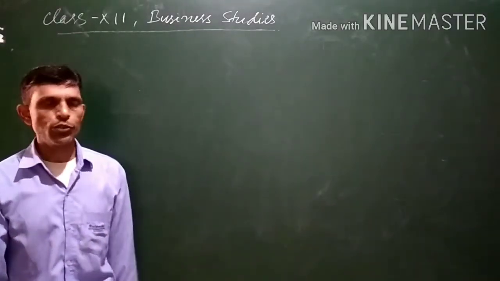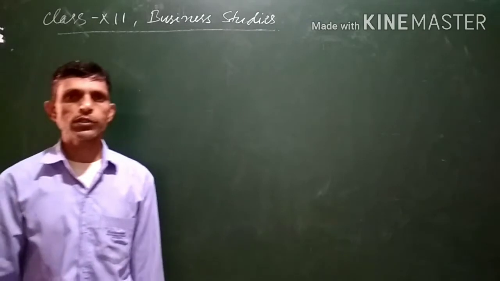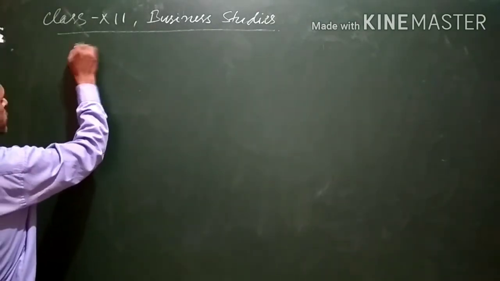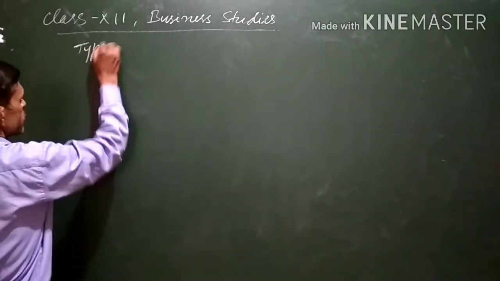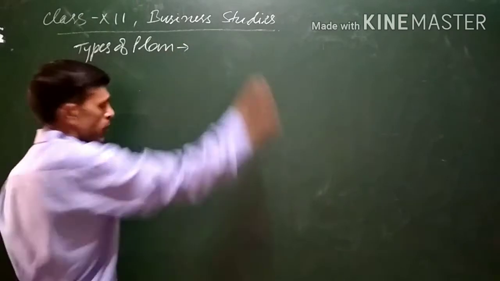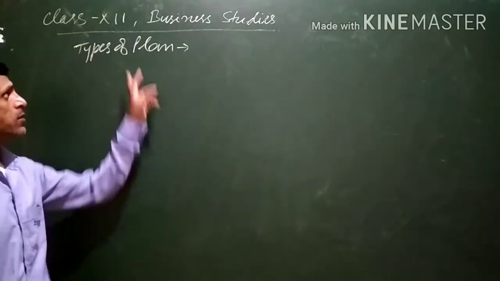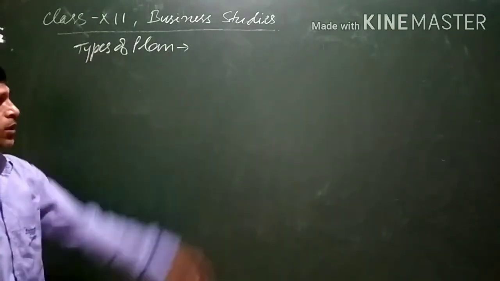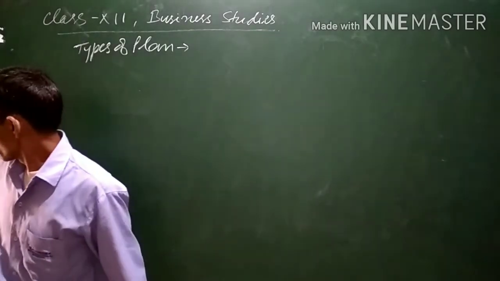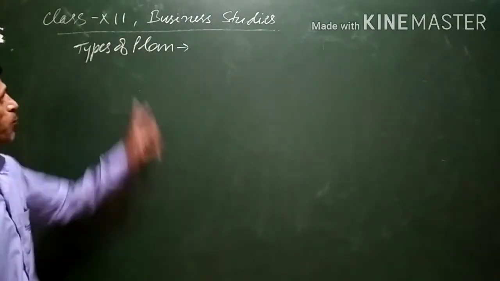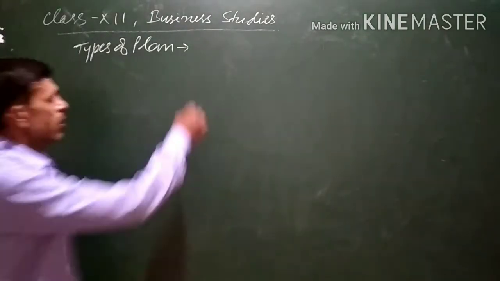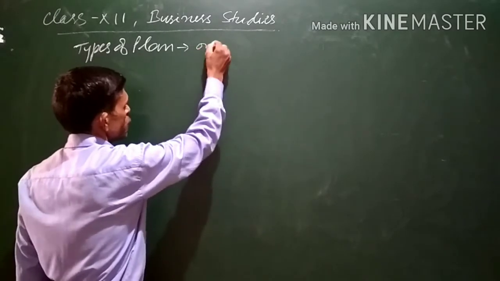In the previous video, we discussed the types of plan. But the types of plan which we discussed in the previous video were only on the basis of use.